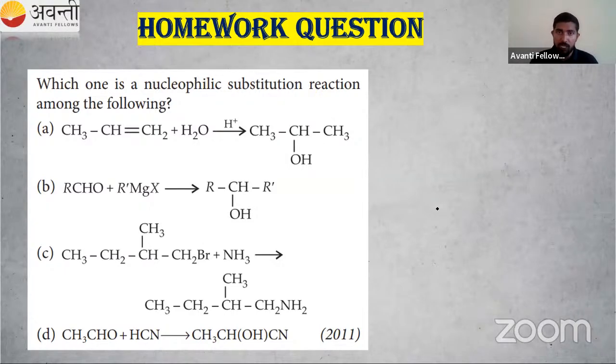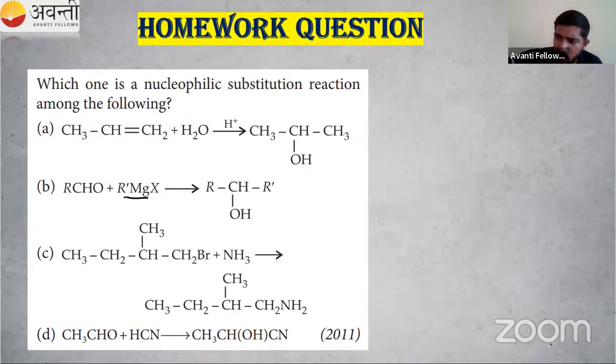You have to check that. We have studied some of the reactions. This is RMgX, the Grignard reagent, which we will study in the next class. From the things we have studied, you can answer this question. You have to go through the points and find the correct answer.